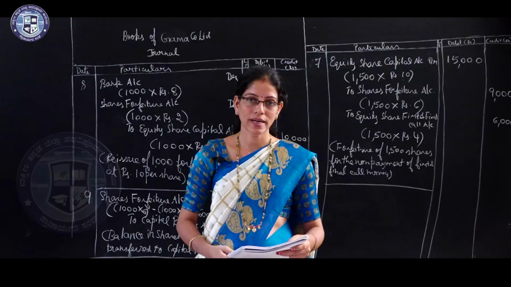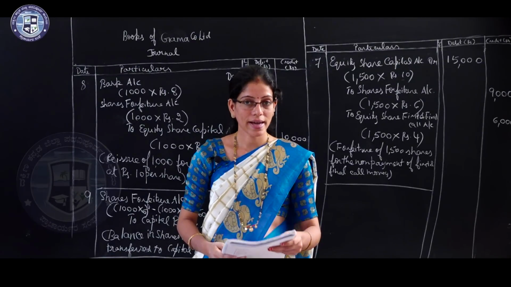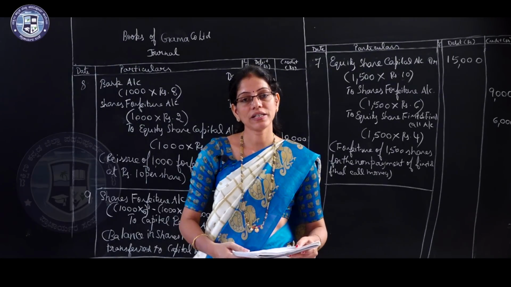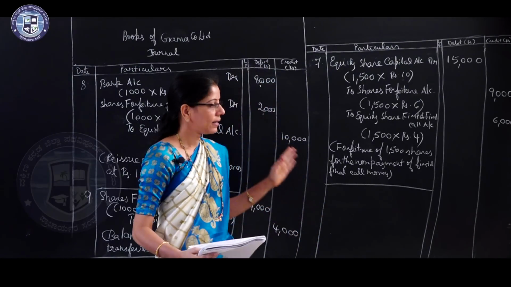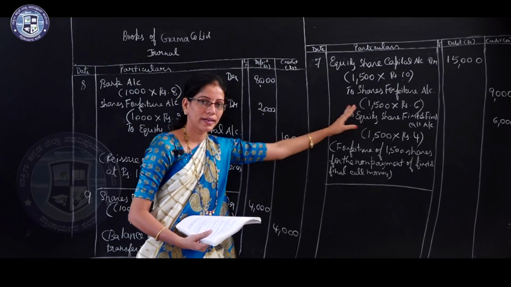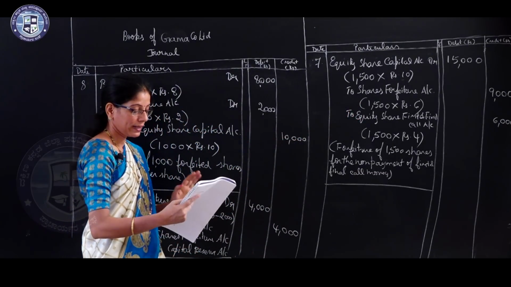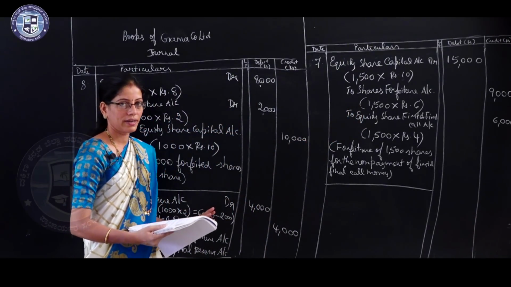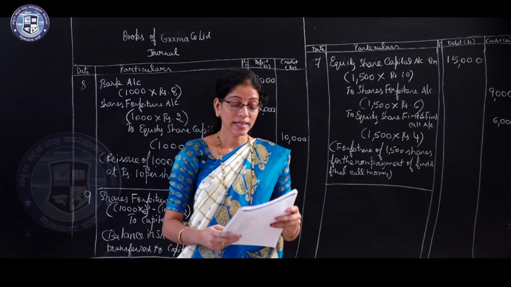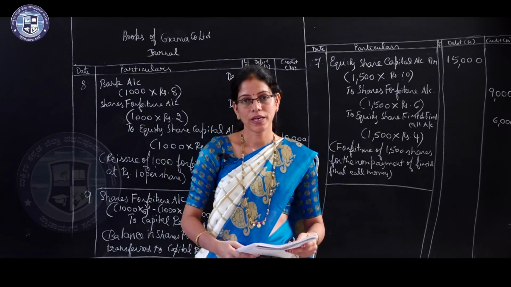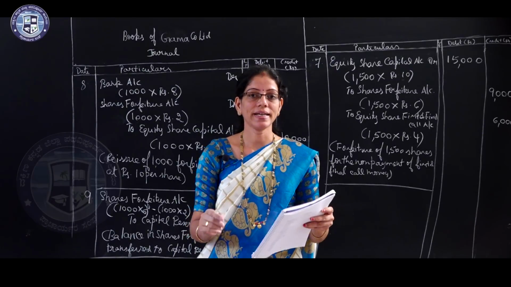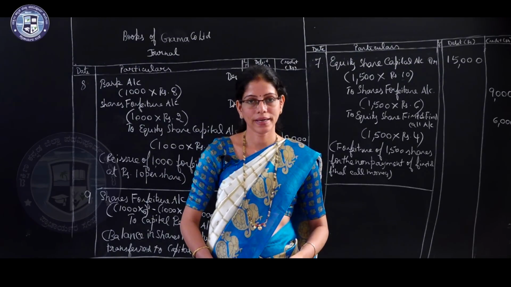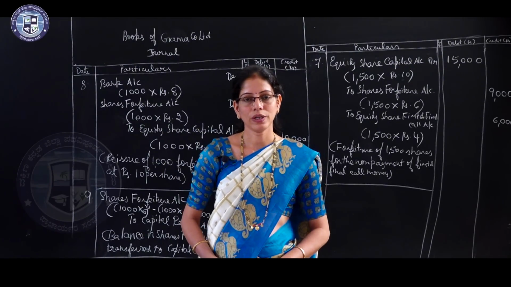All the shares were subscribed and the money duly received except the first and final call on 1000 shares. Here 1000 shares were cancelled, these shares were forfeited and only 800 shares were reissued. Similar to this question, here 1500 were cancelled and only 1000 reissued. In this question, 1000 shares were cancelled and only 800 shares were reissued at rupees 8 each as fully paid up. In the question bank it is given 80, make it 8, okay. Reissued at rupees 8 each fully paid. So this is the homework question for you, you have to solve it.